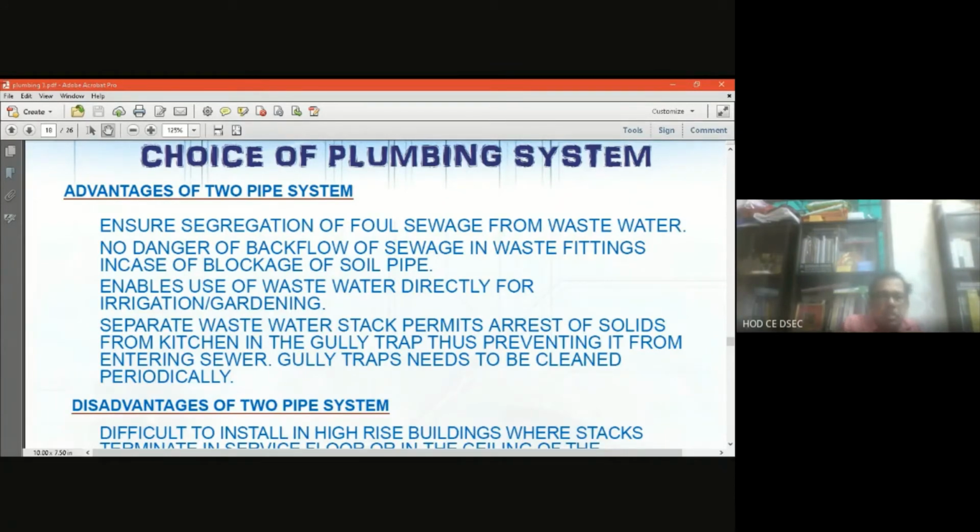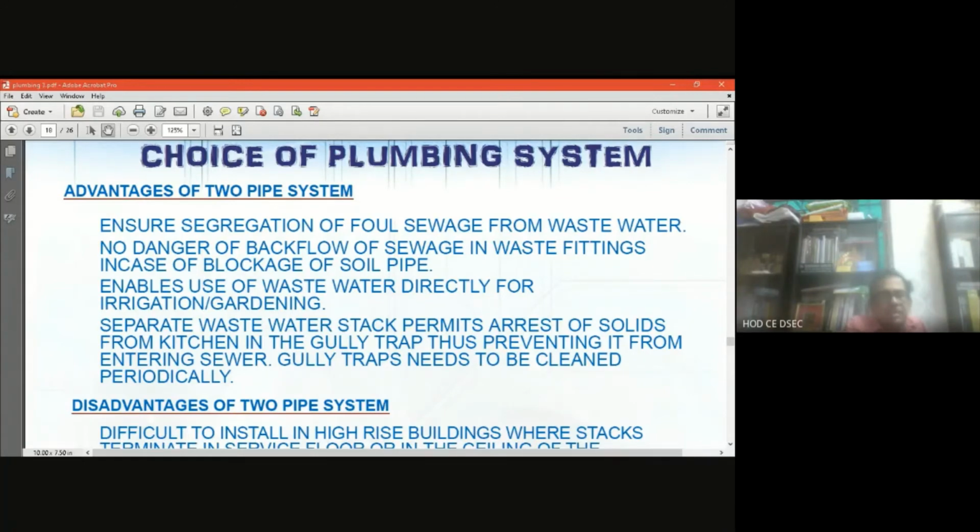These ensure segregation of foul sewage from wastewater, no danger of backflow of sewage in waste fittings in case of blockage of soil pipe. Because we have maintained them separately, there is no question of backflow. If there is any chance of blockage of soil pipe, there is no question of the backflow of the soil pipe into the waste pipe, because the two are separate systems.